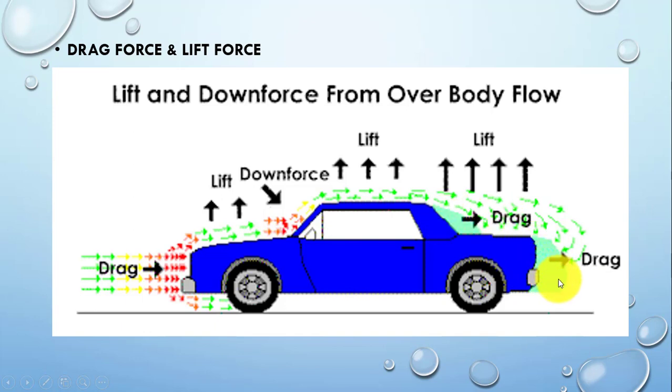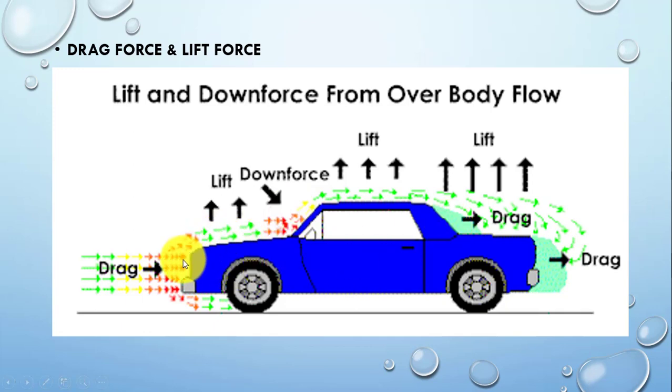That air vortex has lower pressure compared to the atmospheric pressure. The air in the front part of the vehicle will have atmospheric pressure. The air behind the vehicle will have lower than atmospheric pressure. So according to the pressure law, the vehicle will move from the higher pressure towards the lower pressure side.